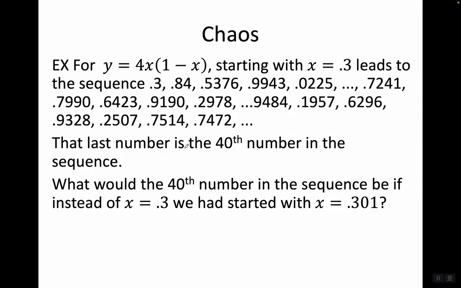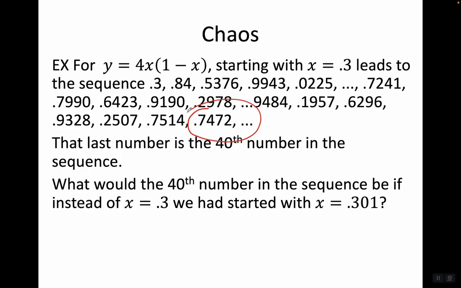For y equals 4x times (1 minus x), starting with x equals 0.3, we get the sequence 0.3, 0.84, 0.5376, and so on. That last number in the sequence, 0.7472, is the 40th number in the sequence.